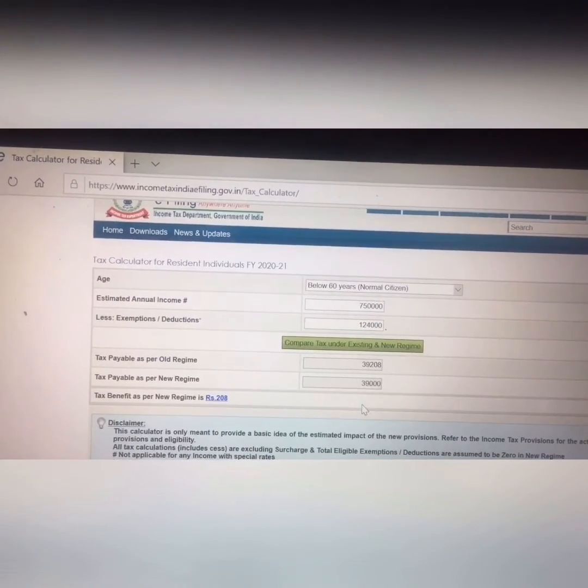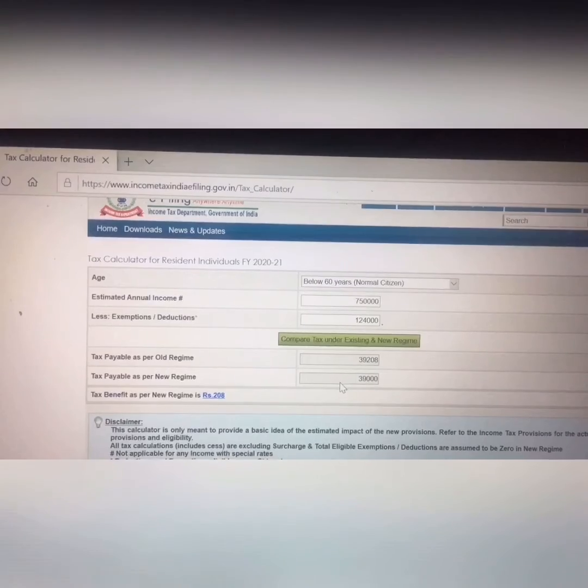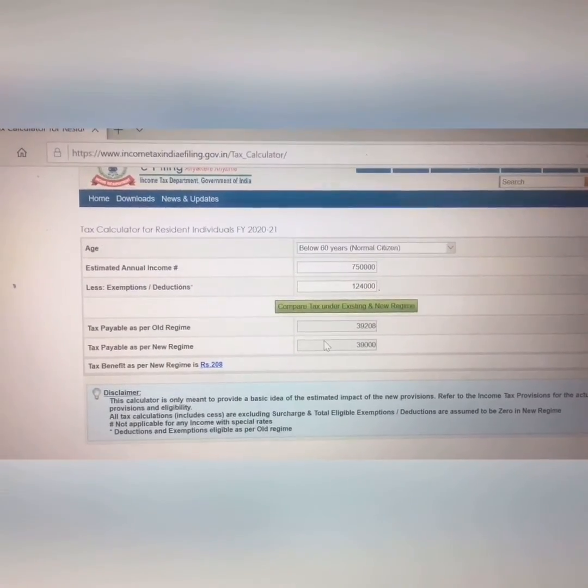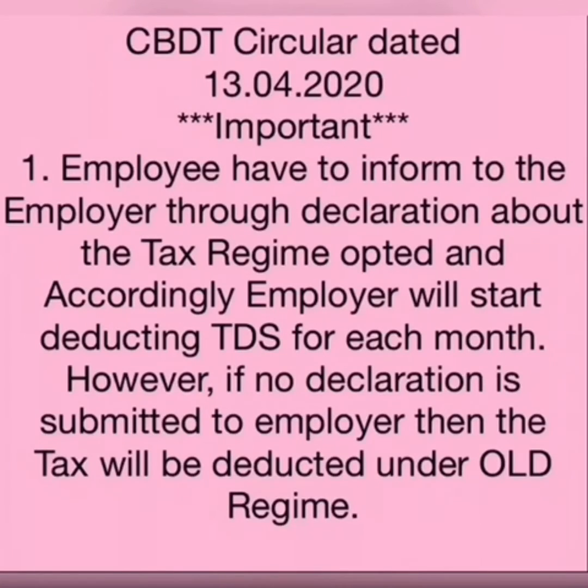then the person will be benefited under new tax regime. Similarly, you can consider other examples also. Now guys, listen to me very carefully.